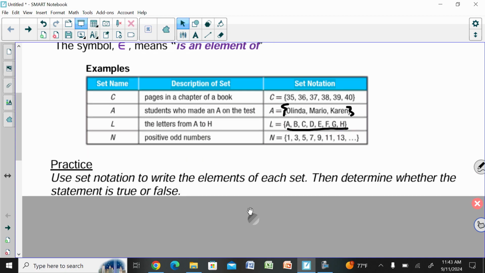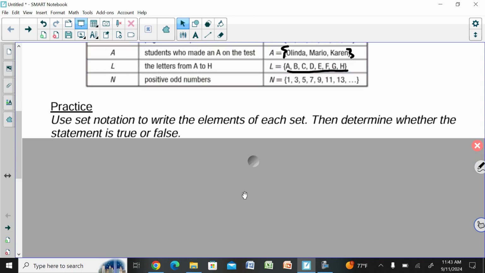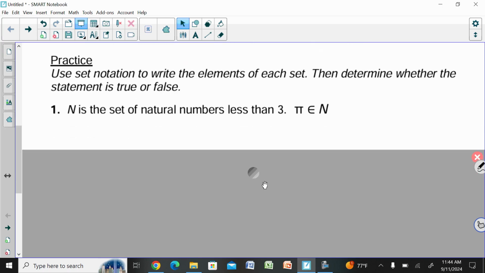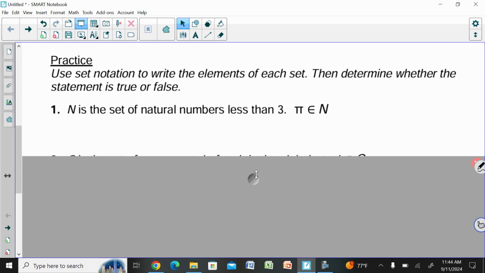Continuing on, let's do some practice. Practice says use set notation to write the elements of each set, then determine whether the statement is true or false. For number 1, it says N is the set of natural numbers less than 3. N would be the name of the set, and it would be the set of natural numbers less than 3.